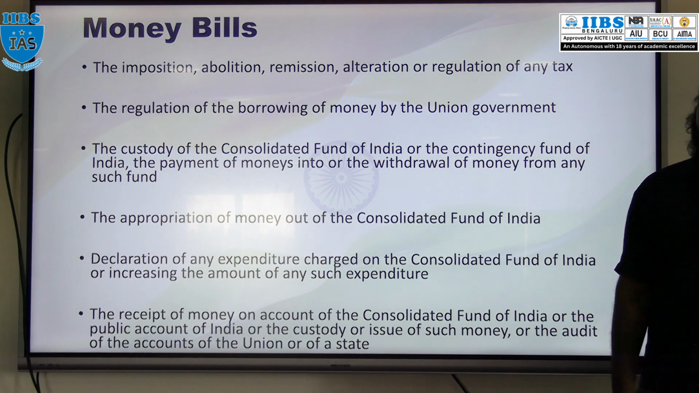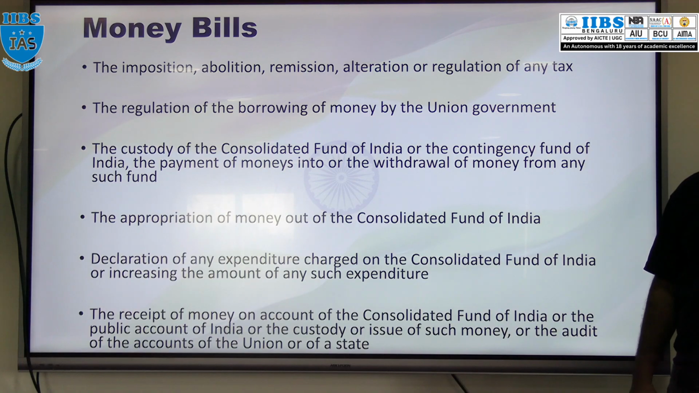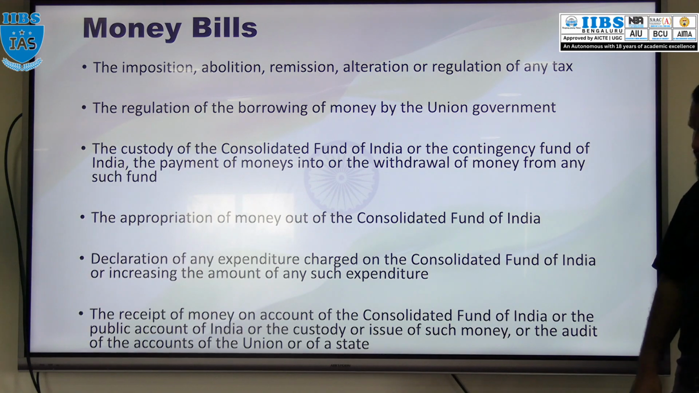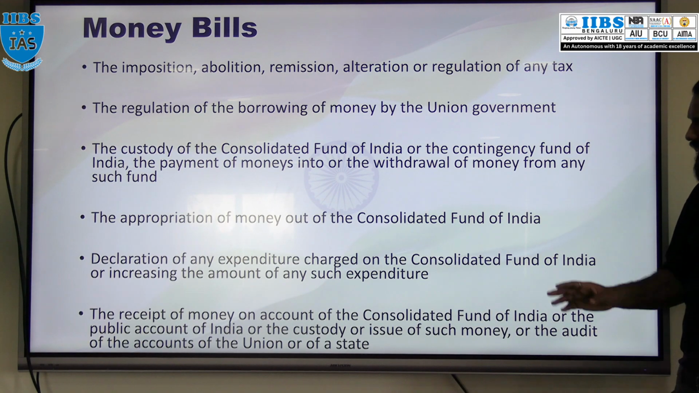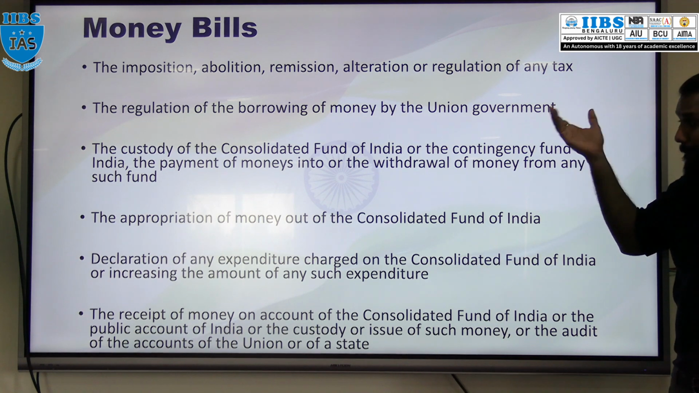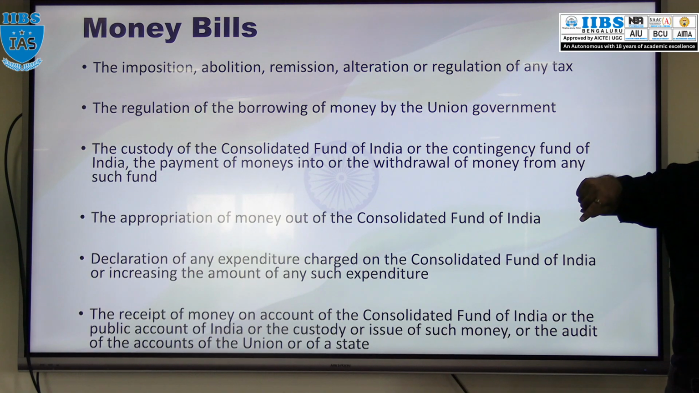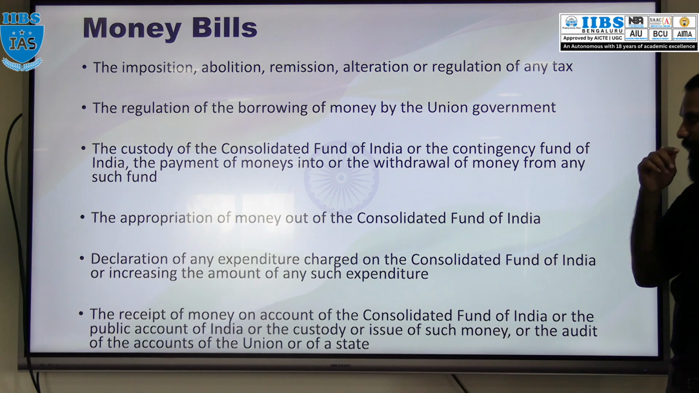Money bill under Article 110. So what is a money bill? The provisions which are mentioned under Article 110 come under the money bill. What are those provisions? Imposition, abolition, remission, alteration or regulation of any taxes, or regulation of borrowing of money by the Union government, custody of the Consolidated Fund of India, Contingency Fund of India, or any payment made from those funds or made to that fund. Any payment from that fund or deposit to that fund is also part of a money bill.